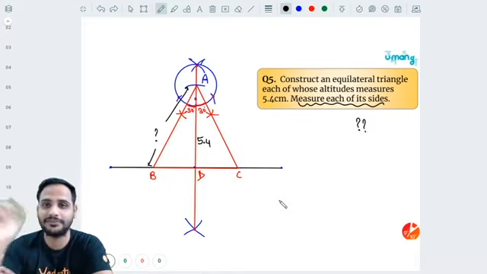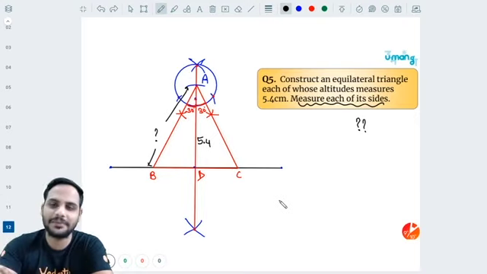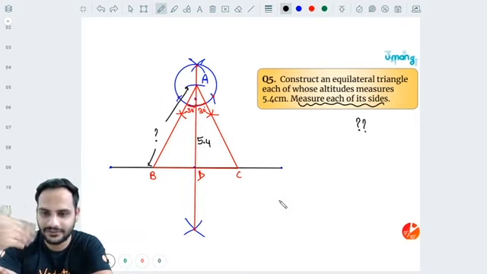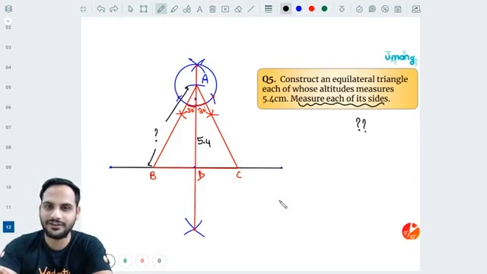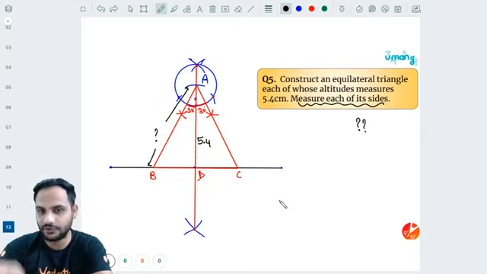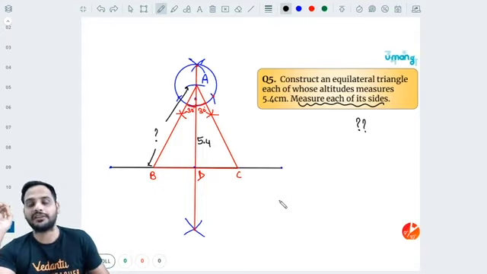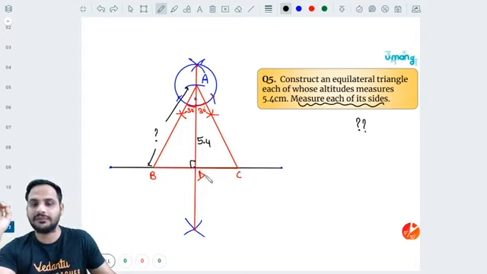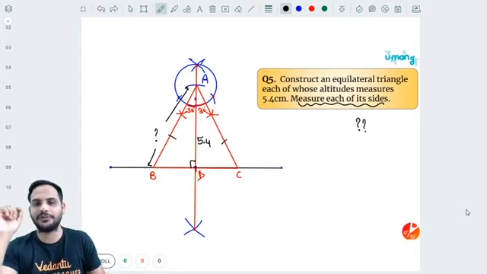Let me know in the comment section, because last time I got many comments that sir, no homework, sir, no homework. But this chapter is like this that giving homework is very difficult. All that too on this platform, right? You cannot paste the photo of your construction. If there was a feature where you can paste the photo in the comment section, I would have given the homework, but there it is not. But this time I saw that in this question I can give you the homework. So this is your homework. You need to measure each of the sides, do this construction on your own and tell me what will be the measurement of this side of the triangle ABC, which is an equilateral triangle. Got it? So let me know what should be your answer.